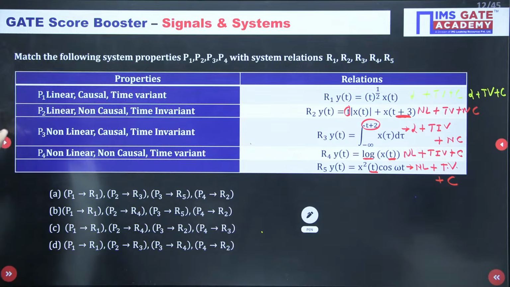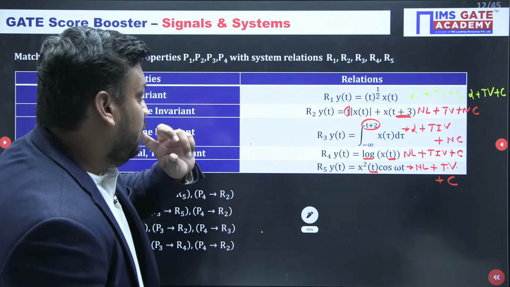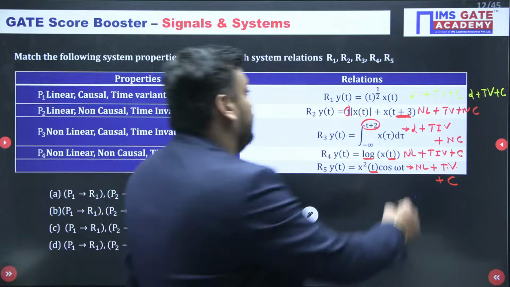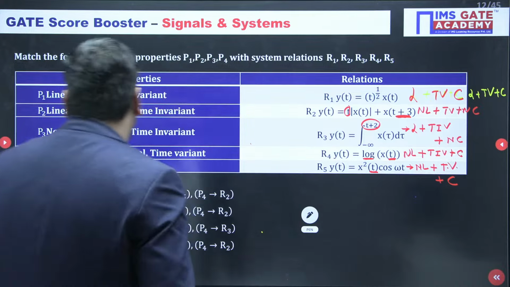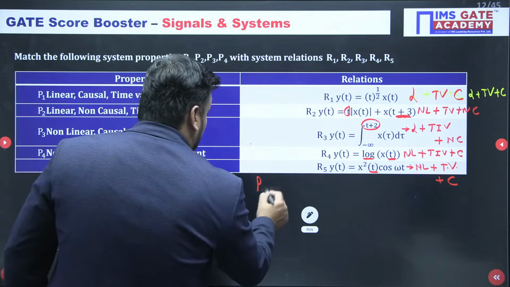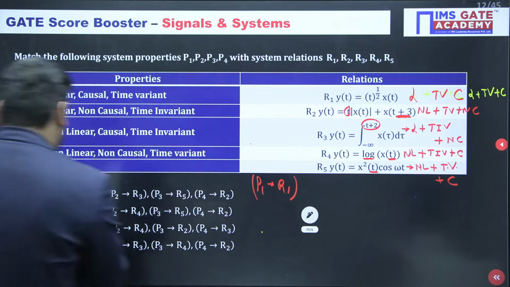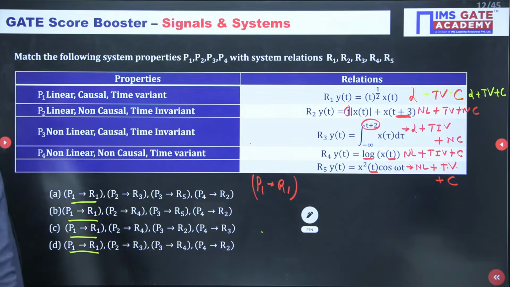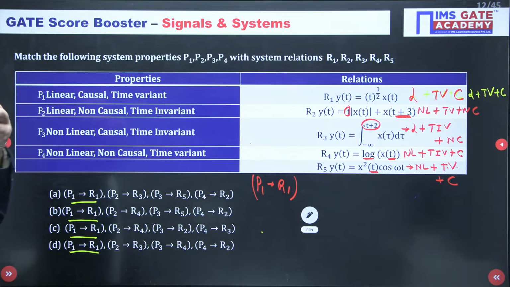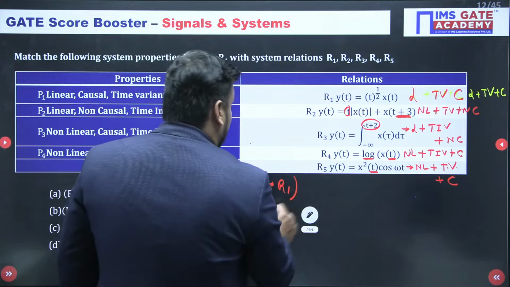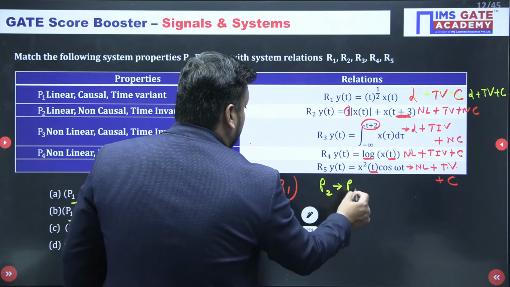The first is P1, which says linear, causal, time variant. First one, linear, causal, time variant. So P1 goes to R1 for sure. And here all the options have P1 R1. Oh, very good. P1 R1 for sure, yes. Second is linear, non-causal and time invariant. Achha, R3 guys, R3. So P2 goes to R3.